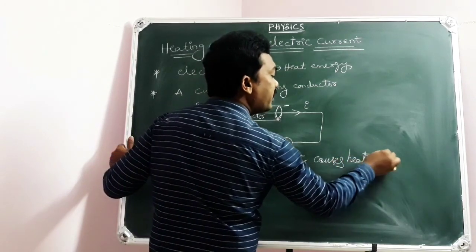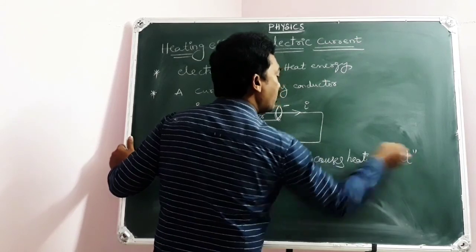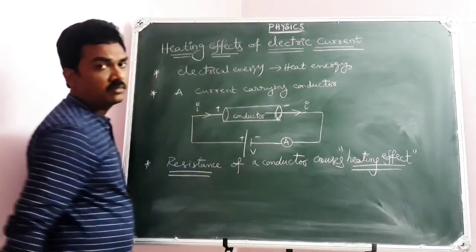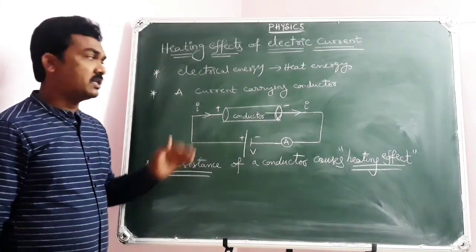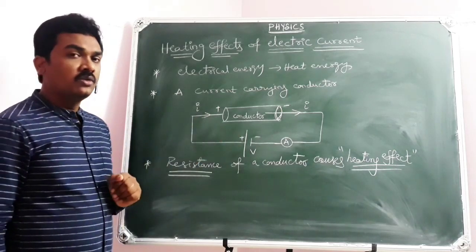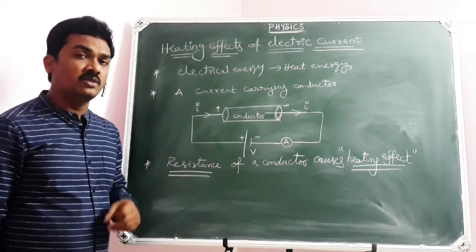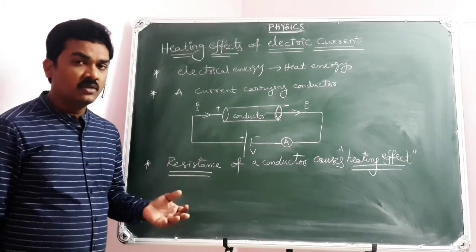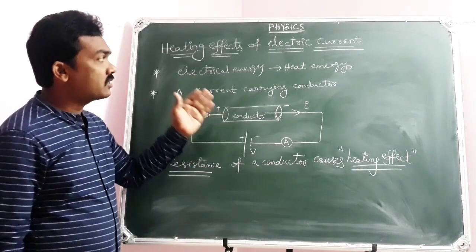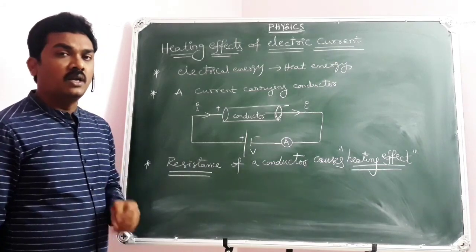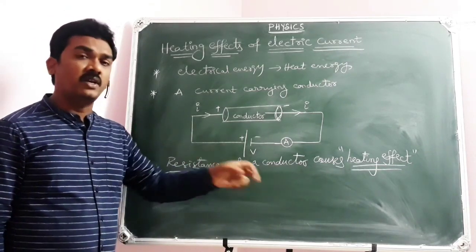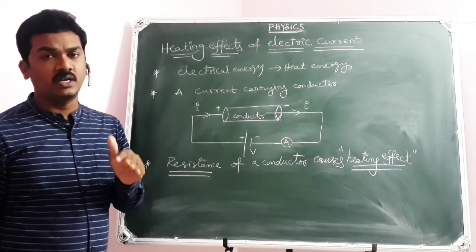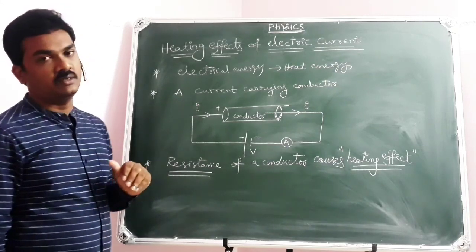So this is the basic fundamental property of a conductor that causes heating effects through a current carrying conductor. The conclusion is, whenever there is a current passing through a conductor, due to the collision of electrons among themselves or with the lattices, a part of electrical energy converts into heat energy. This is known as the heating effect of electric current. And this heating effect was observed with a conductor, all because of the resistance of a conductor. This is what you need to understand.